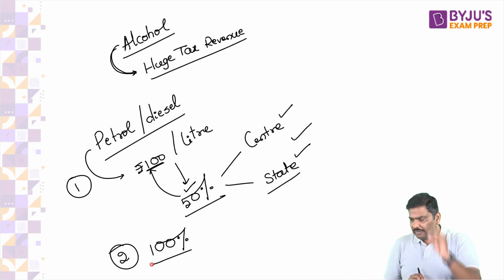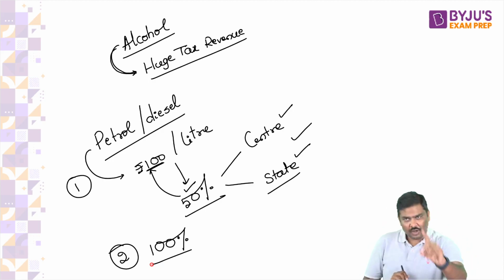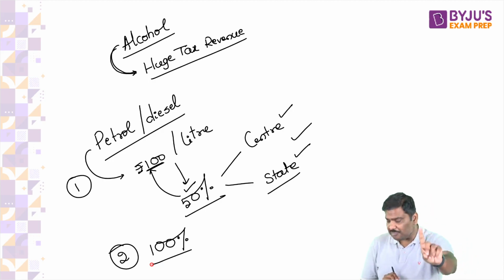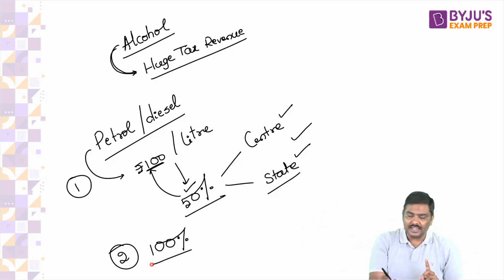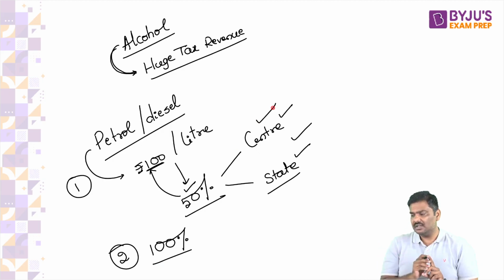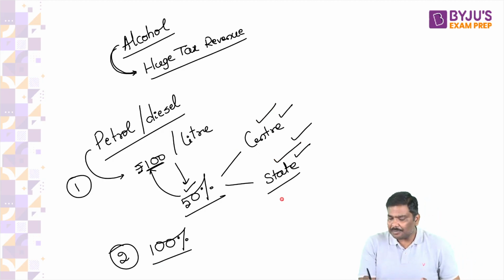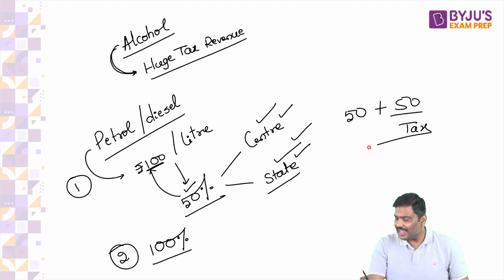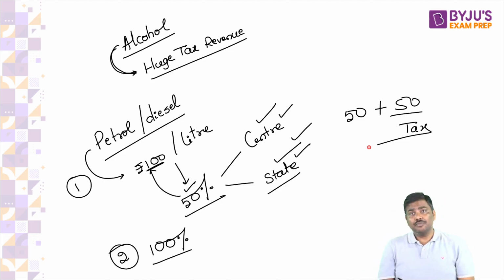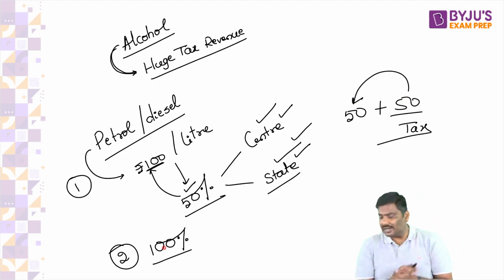If you pay 100 rupees per liter of petrol, more than 50% of it is central government taxes plus state government taxes. That is, if the market price is 50 rupees, another 50 rupees you pay in the form of taxes. Based on this, can I say the tax rate is more than 100% on petrol and diesel?